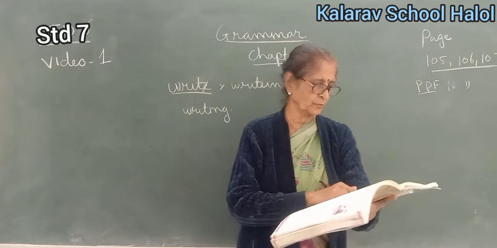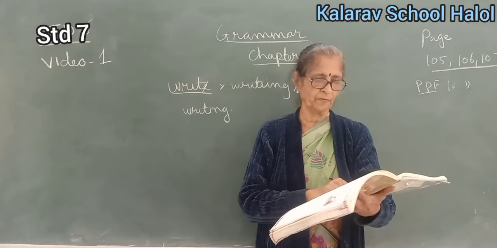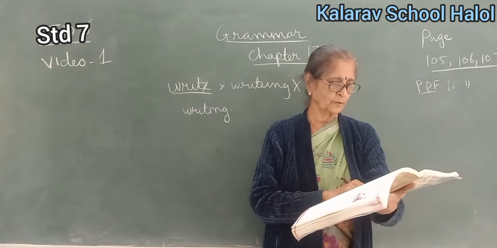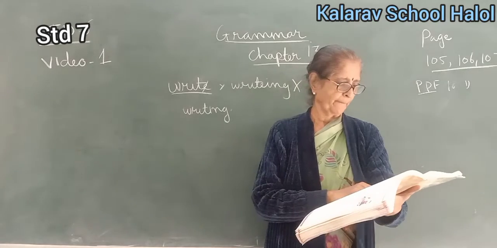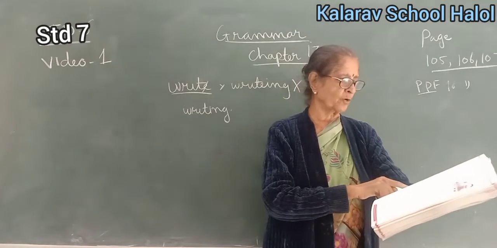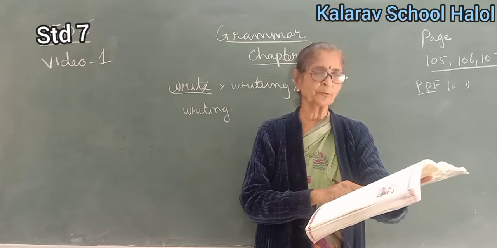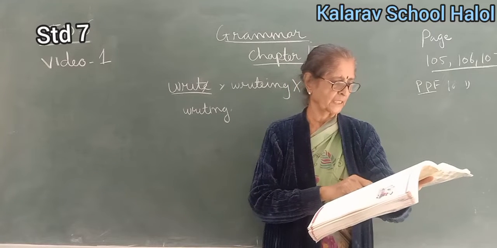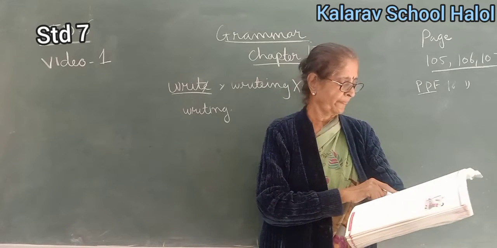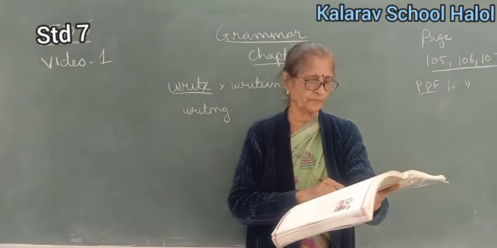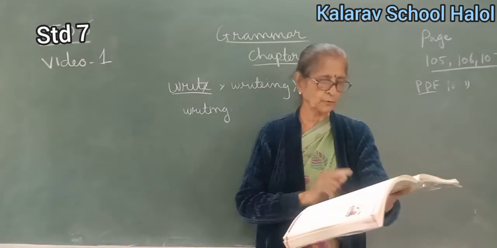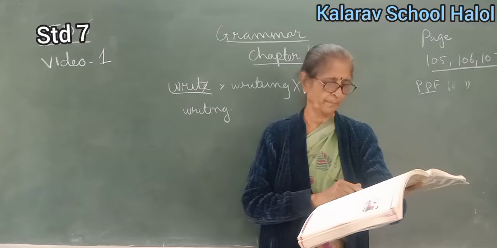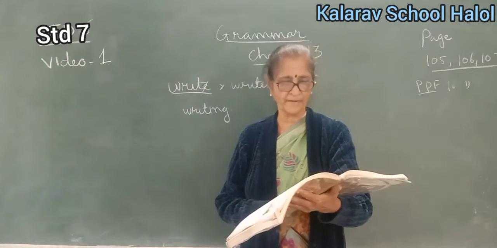Use of used to. Used to suggests that something often happened in the past but does not happen any longer at present. He used to teach my friend martial arts. This indicates that he taught martial arts in the past but does not do so now. Used to is never used to express an action in the present tense. Forms of used to. Positive: used to plus the root form of the verb in all persons. She used to study in my school last year. Negative: used not to, never used to. He never used to take his medicines on time.